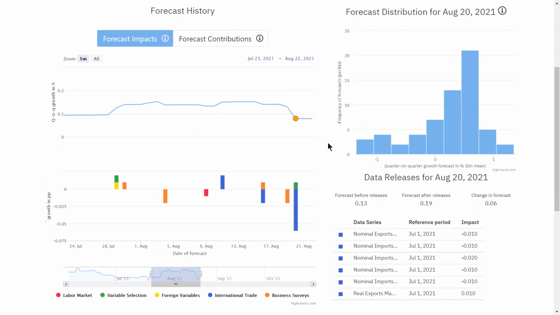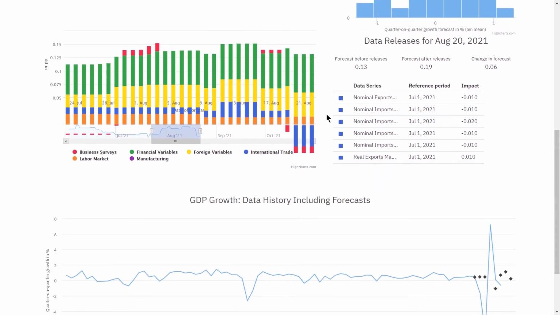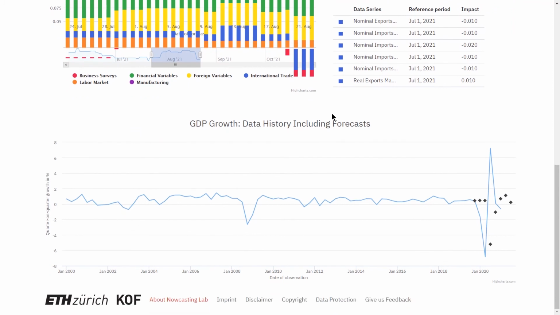For some model types, you can also view the forecast contributions. This enables you to assess which variable categories contribute positively or negatively to the forecast. The data history of Swiss GDP is shown below and includes past and current nowcasts marked as black dots. This chart gives a brief overview of the performance of the forecast in the past.